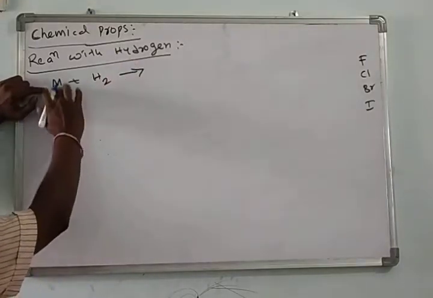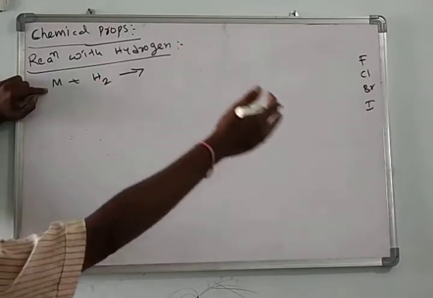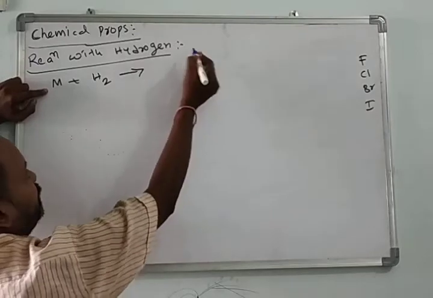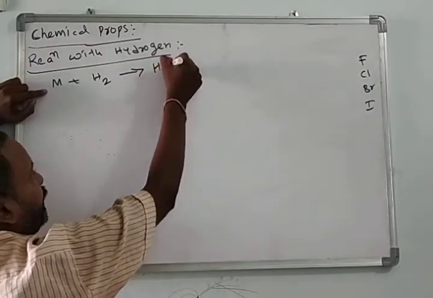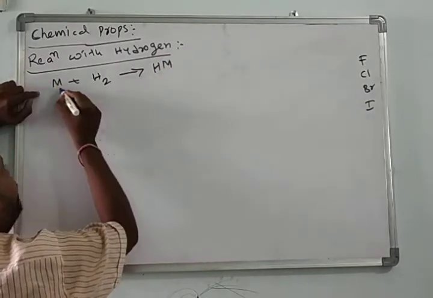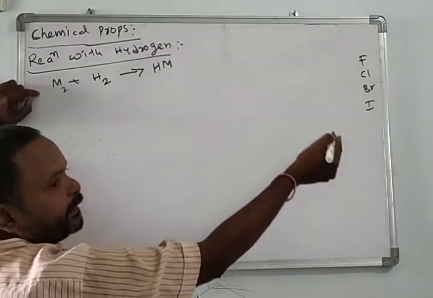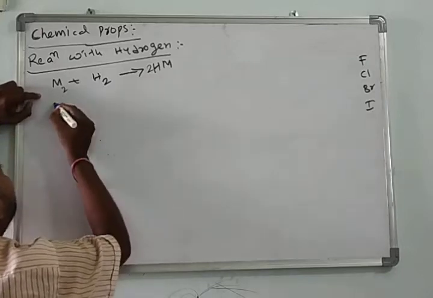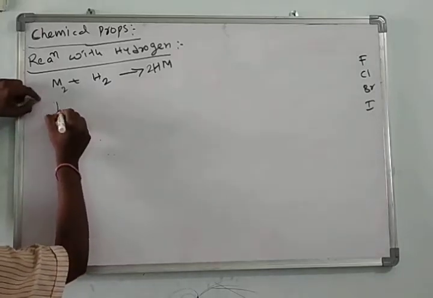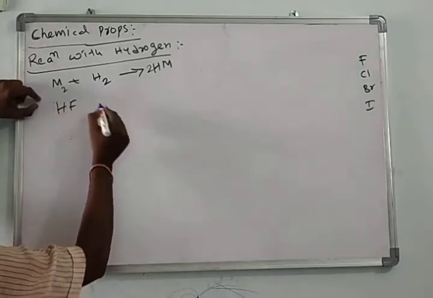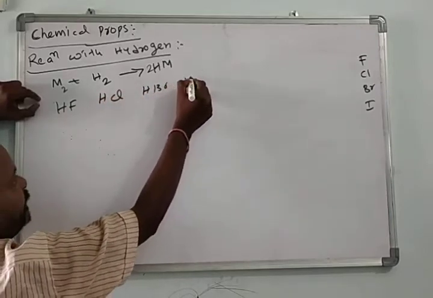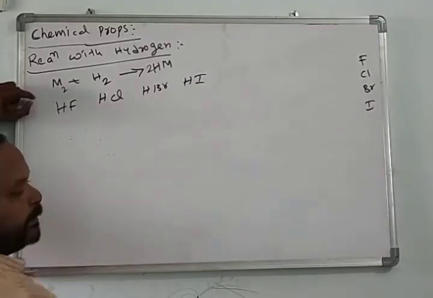M is more electronegative than hydrogen, so it is always placed on the right side of H. H2 plus M2 gives HM. HM means hydrogen reacts with fluorine to form hydrofluoric acid, hydrochloric acid, hydrobromic acid, hydroiodic acid.